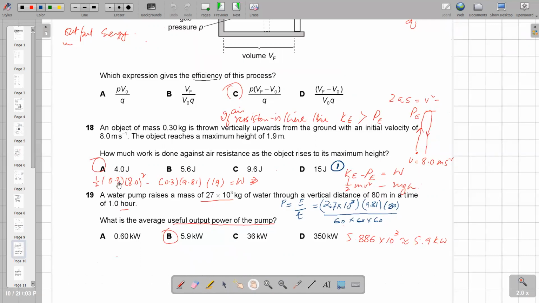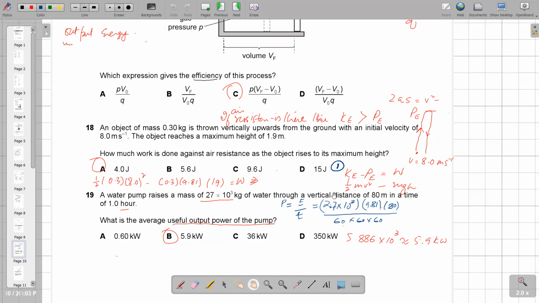So we have all the values with us. 1 upon 2 into 0.3 will be the mass, 8 will be the velocity, right? And 0.3, 9.81, and it gains a maximum height of 1.9. So the W will be what? 0.4 joule.